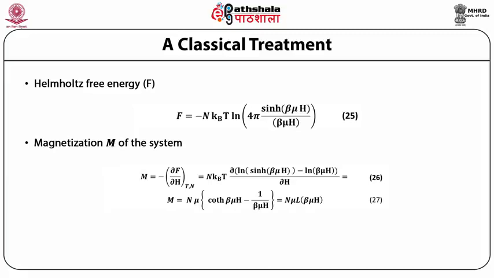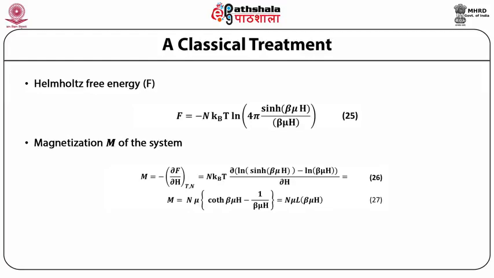Magnetization M of the system can be written as equal to minus partial derivative of Helmholtz free energy F with respect to h at constant temperature and constant number of particles, is equal to n kBT multiplied by partial derivative of log of sinh(beta mu h) minus log of beta mu h with respect to h.